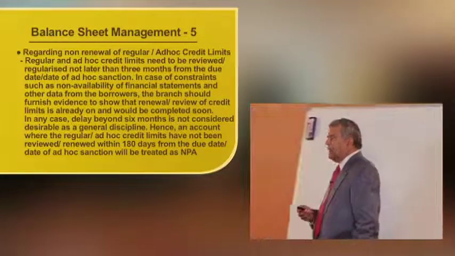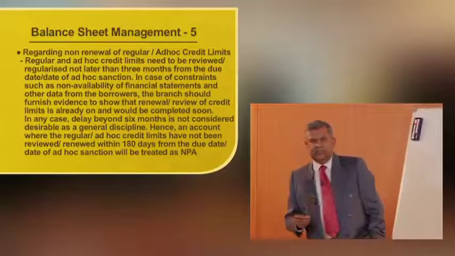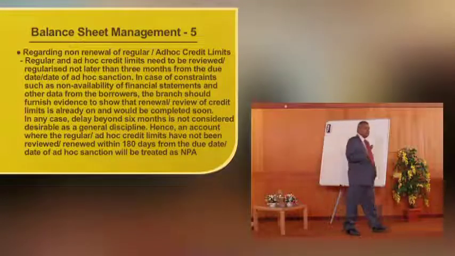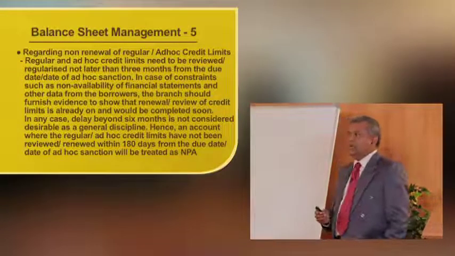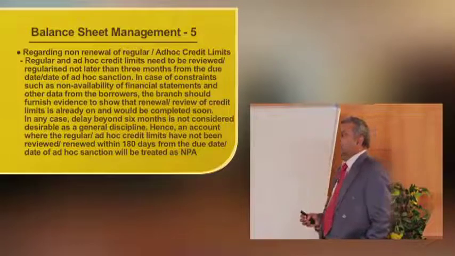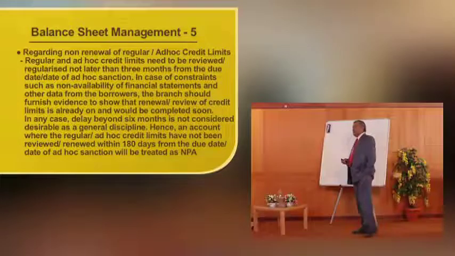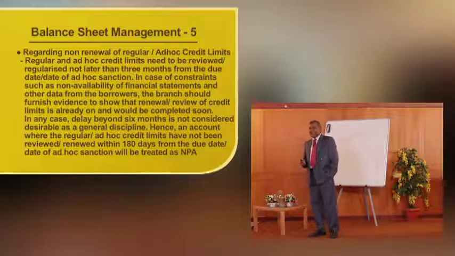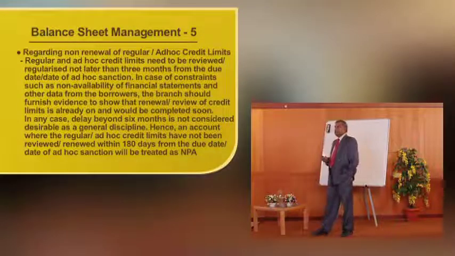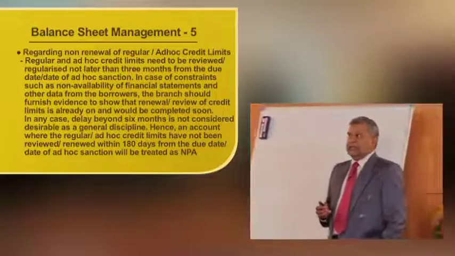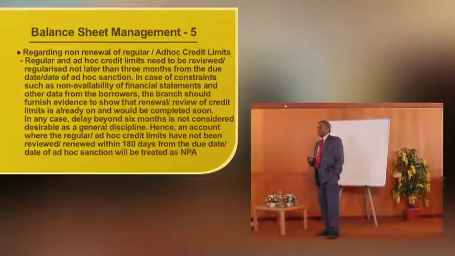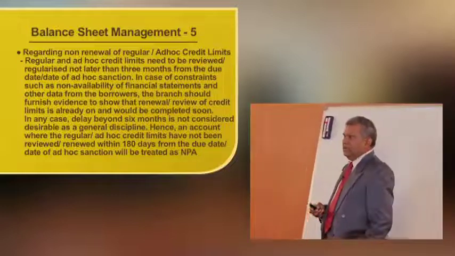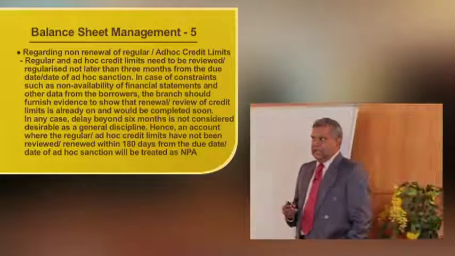I have already told you RBI says that every credit facility, whether fund based or non-fund based, should be subject to review once in a year. Regular and ad hoc credit facilities need to be reviewed or regularized not later than 3 months from the due date or date of ad hoc sanction. In case of constraints such as non-availability of financial statements and other data from the borrowers, the branch should furnish evidence to show that renewal or review of credit limits is already on and would be completed soon. In any case, delay beyond 6 months is not considered desirable as general discipline.